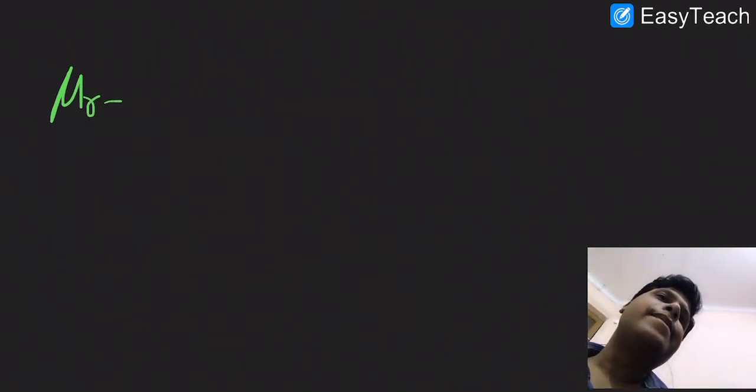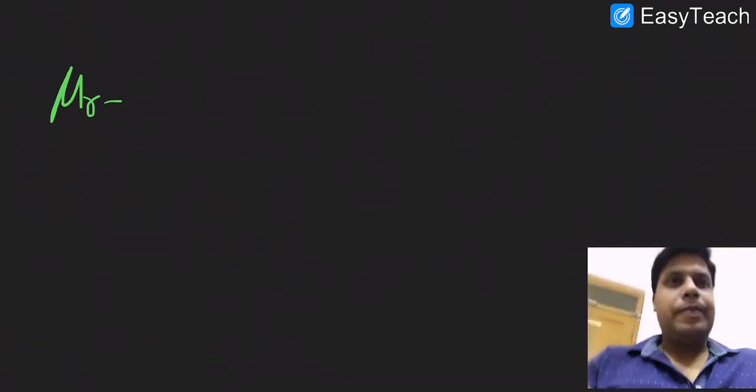So mu r will be equals to 1 over n summation of fi into (xi minus a minus mu1 dash) power r. Now expand using binomial.